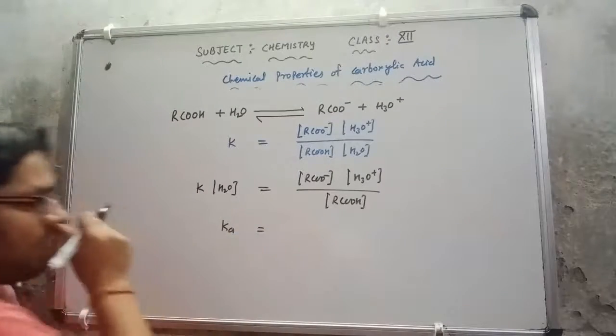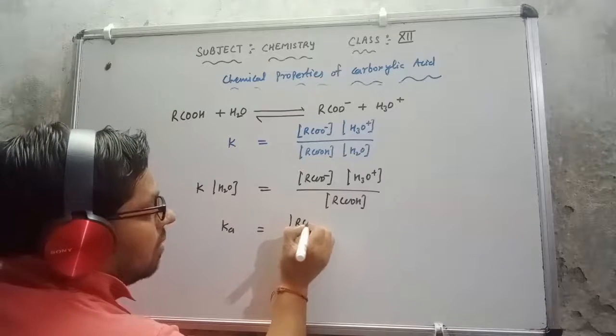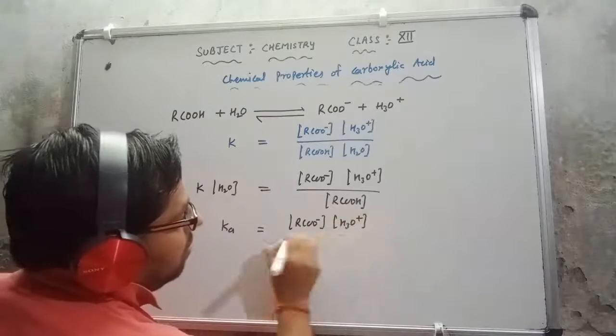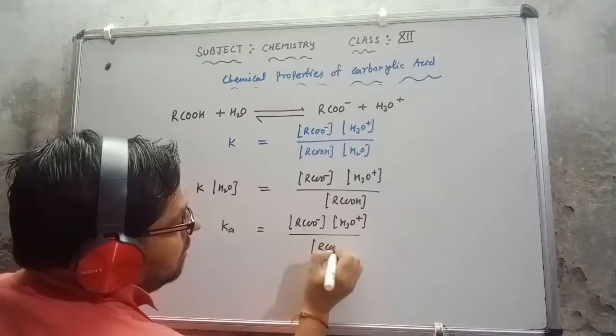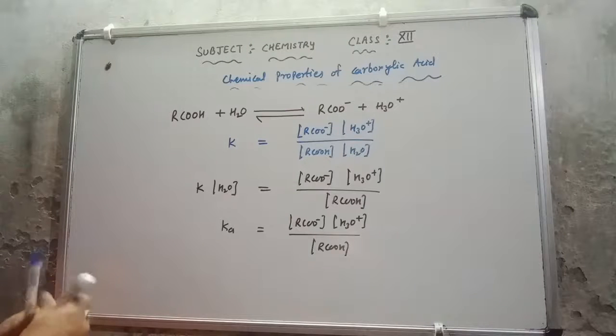So this means the equilibrium constant for acid. This will be RCOO negative, H3O positive upon RCOOH. So from here you can check the value of Ka.